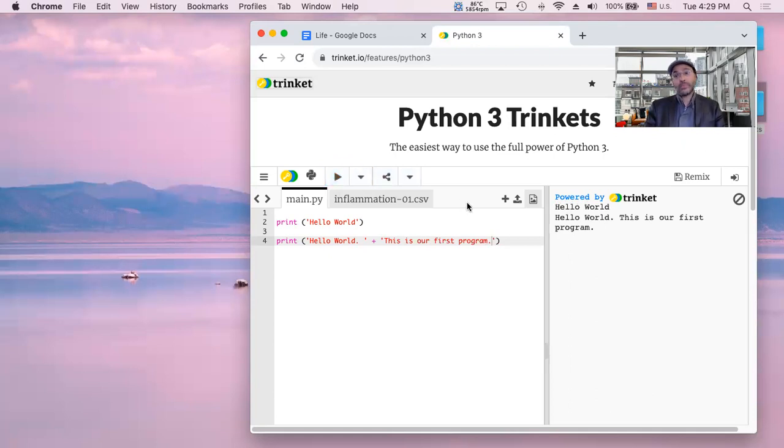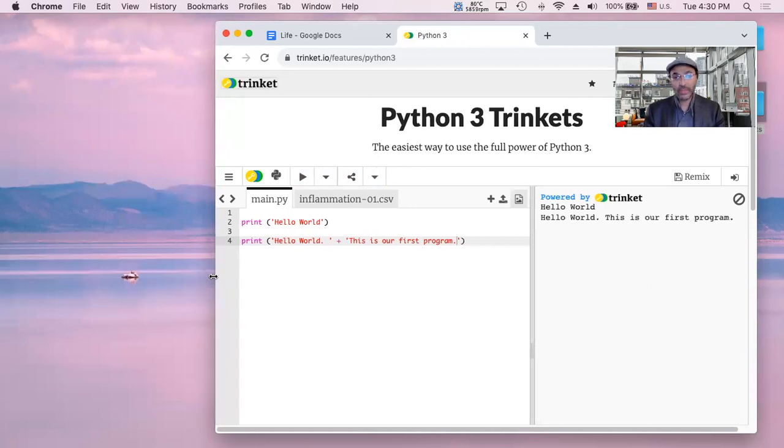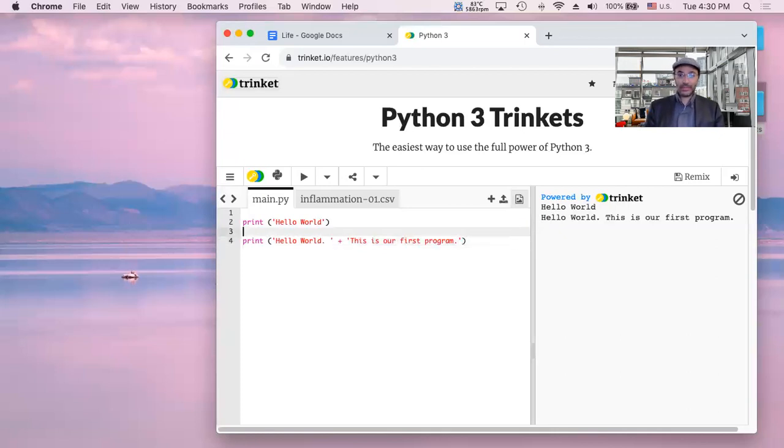And there it is: Hello world, period, space, this is our first program. The reason the word program is on the next line in this compiler is because I didn't expand the window. If I expand the window a bit, you'll see now it's all on one line. Let's say we did want to skip a line between hello world on line number 2 of our program, and then on line number 4 we have print hello world, period. This is our first program.